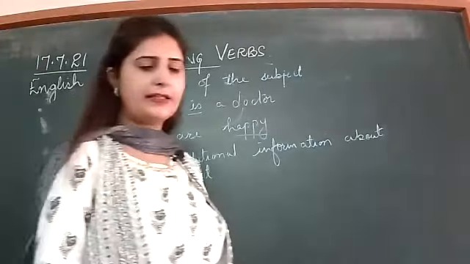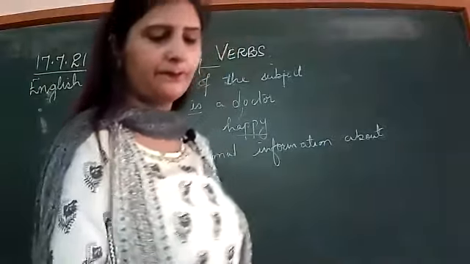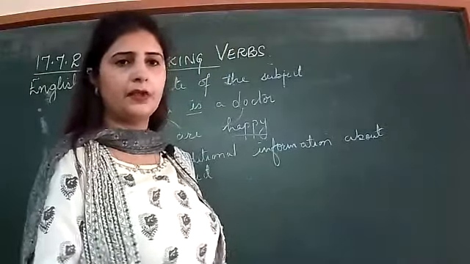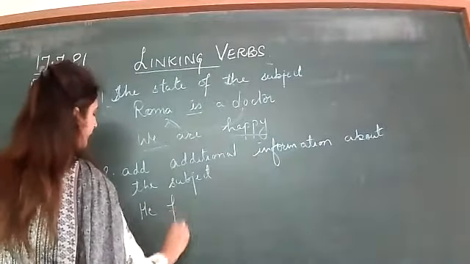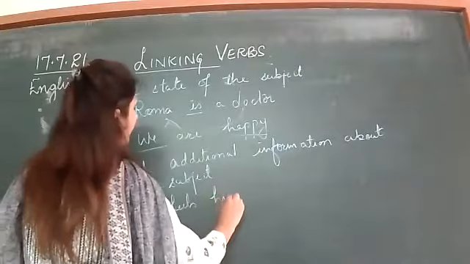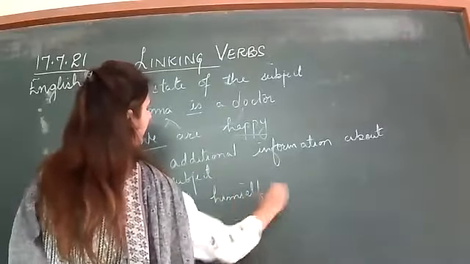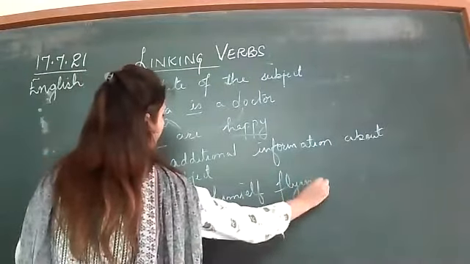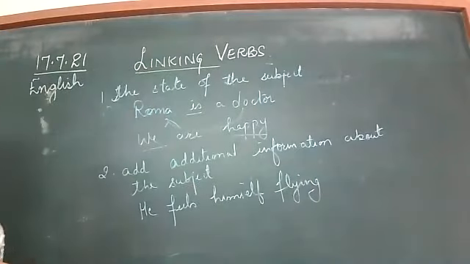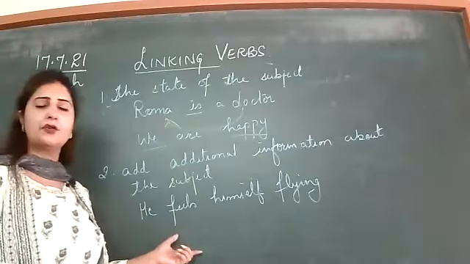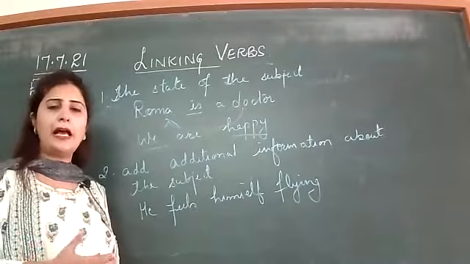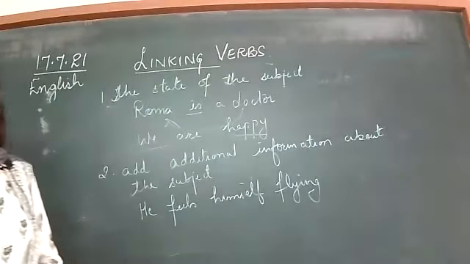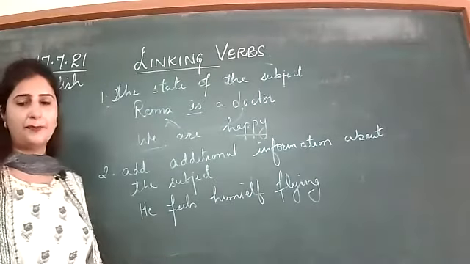Can you give an example of it? He feels himself blind. He appears to be, for example, he appears to be selected for this match. It means it will add some additional information to that of the subject.